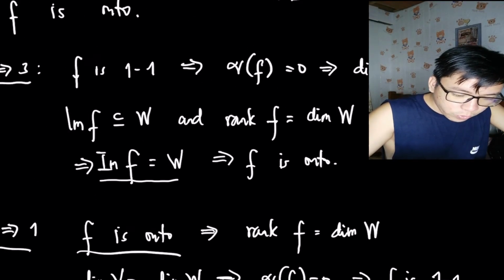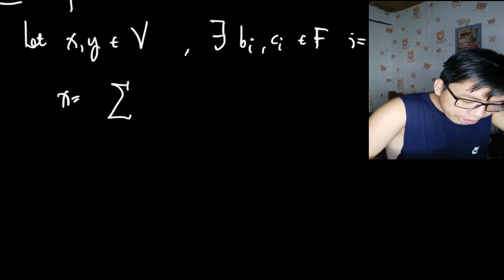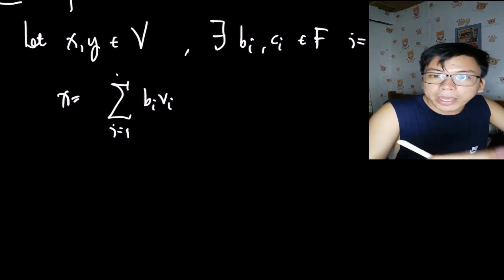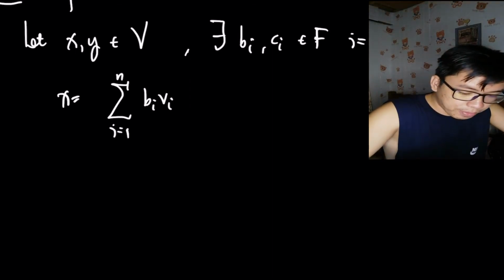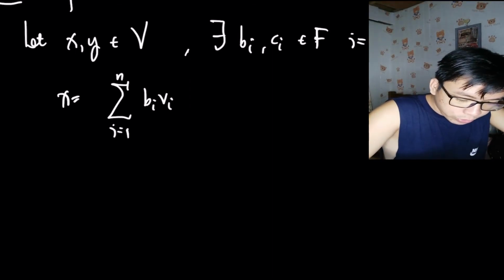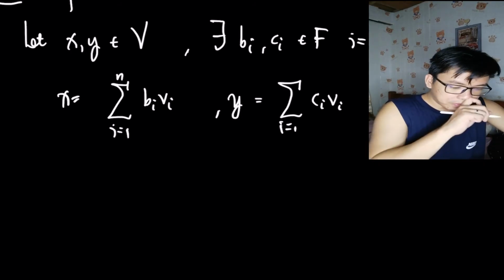So this is the reason why I have b_i and c_i. So I have the summation of b_i v_i, i from 1 to n. It's up until n only because V is an n-dimensional vector space. Similarly, for y, I have the summation of c_i v_i, and it's i from 1 to n also.